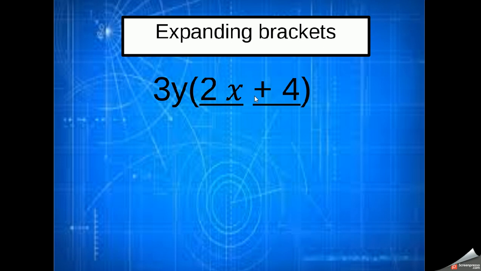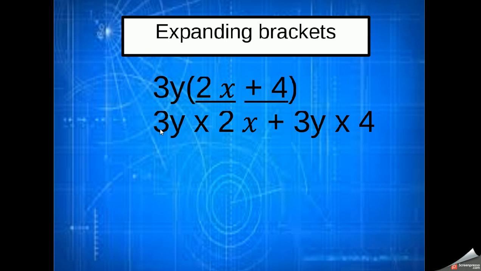In this case, the two things separated by a plus or a minus are 2x, and then we've got the 4, which we can consider a positive 4. I'm going to multiply the 2x by 3y and the 4 by 3y. Now, how do we multiply a y and an x together?